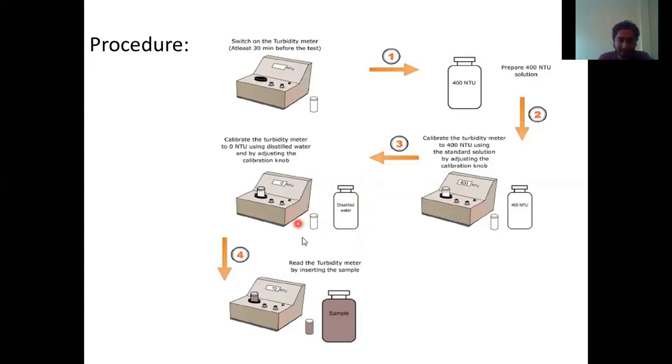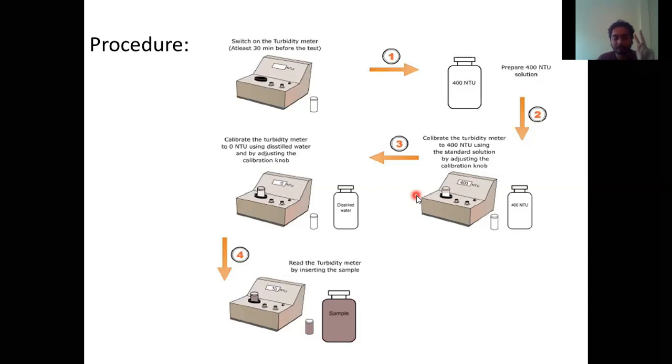Now we take this cell and pour the distilled water in it. After pouring the distilled water into the sample cell, we put it inside this equipment. Now we are calibrating again. First we calibrated using the 400 NTU sample solution. Second, we calibrate using the distilled water.